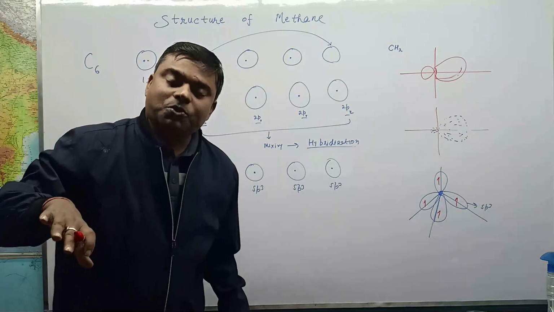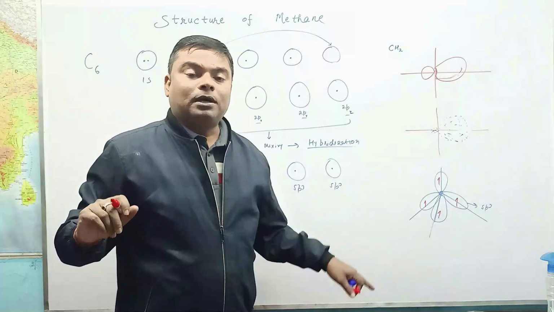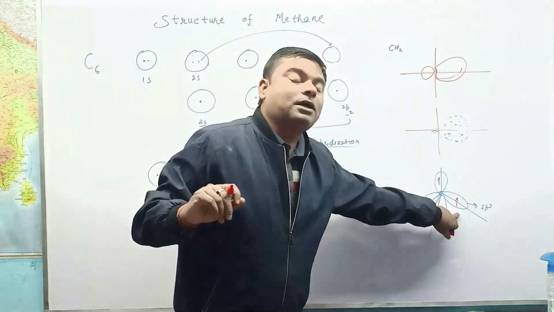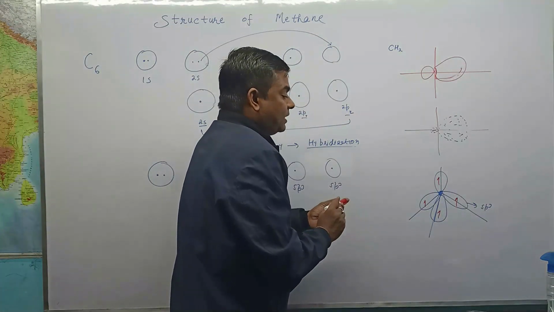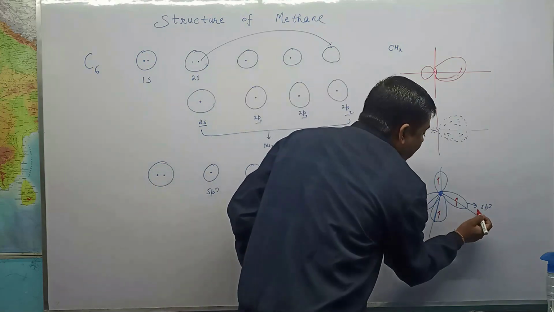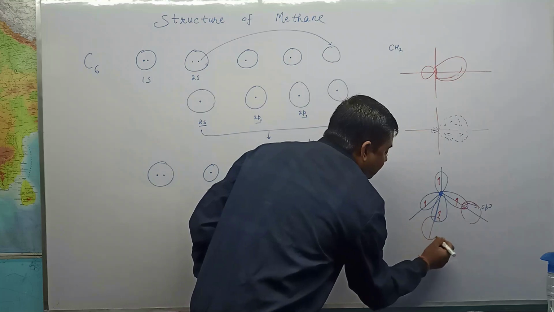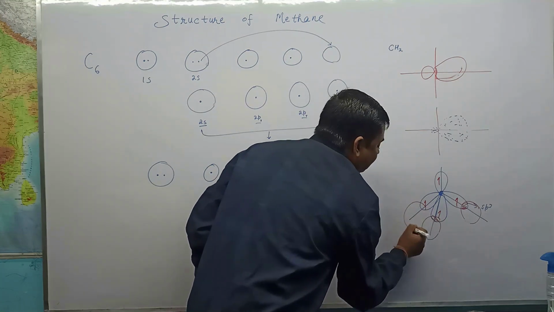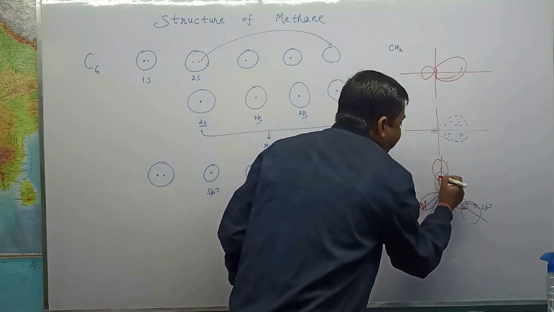Now when hydrogen comes near to these unpaired sp3 hybridized orbitals, what happens? Mixing takes place between the sp3 hybridized orbitals and the s orbital of hydrogen, and this is the mixing of 4 hydrogen atoms with the 4 different directions of the sp3 hybridized orbitals.